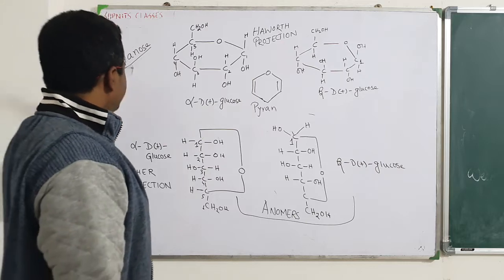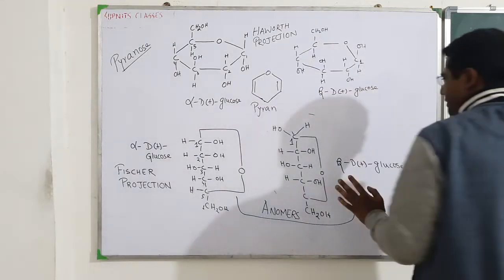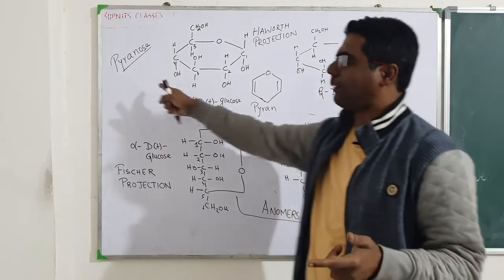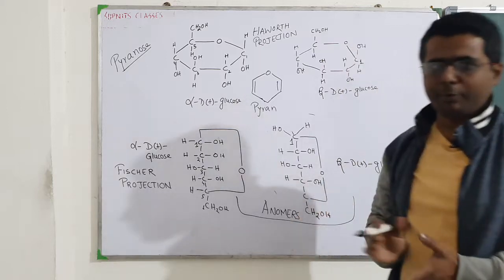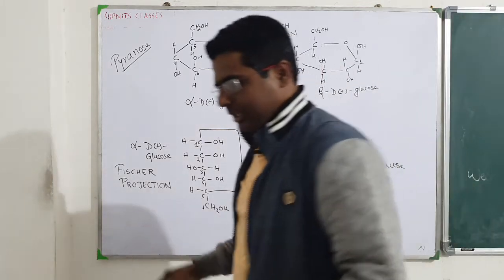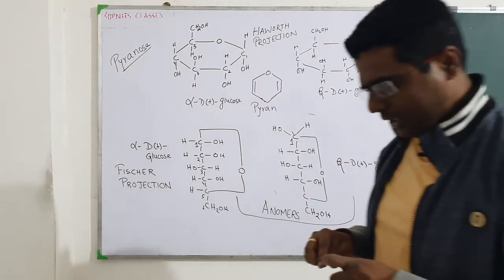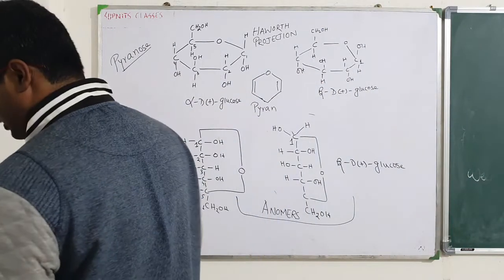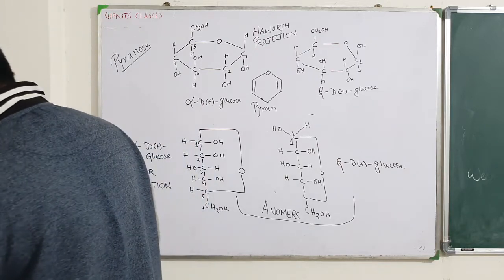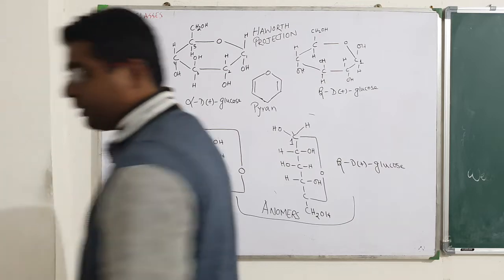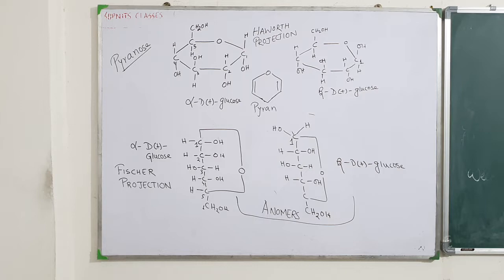Okay, so done. You now know what is Fischer projection, how we draw Fischer structures of glucose, and how to draw the pyranose or Haworth projection of glucose. So basically at this moment we are through with the cyclic structure of glucose, and we are now going to study how the cyclic structure explains all the properties of glucose that were not getting explained by the open chain structure. That is our next part. So copy it, and we are going to start next.